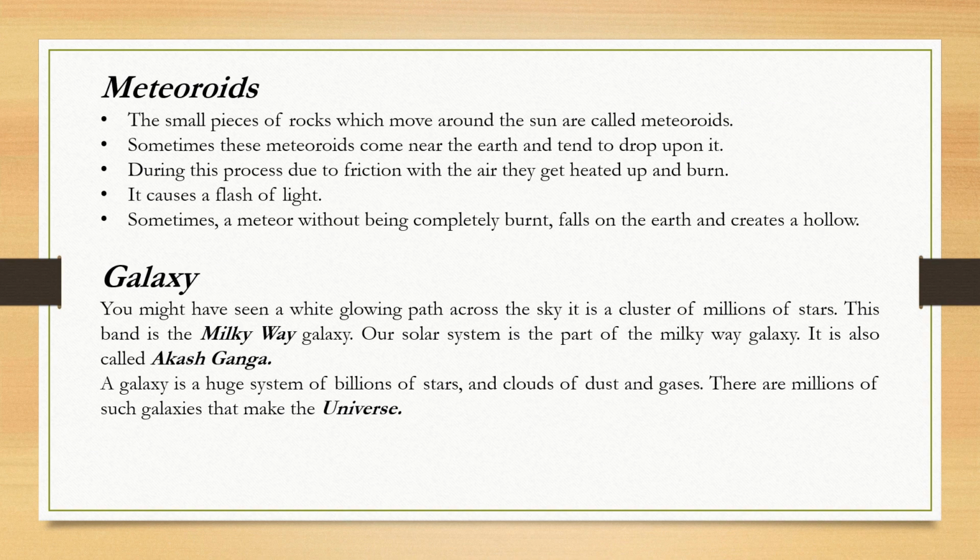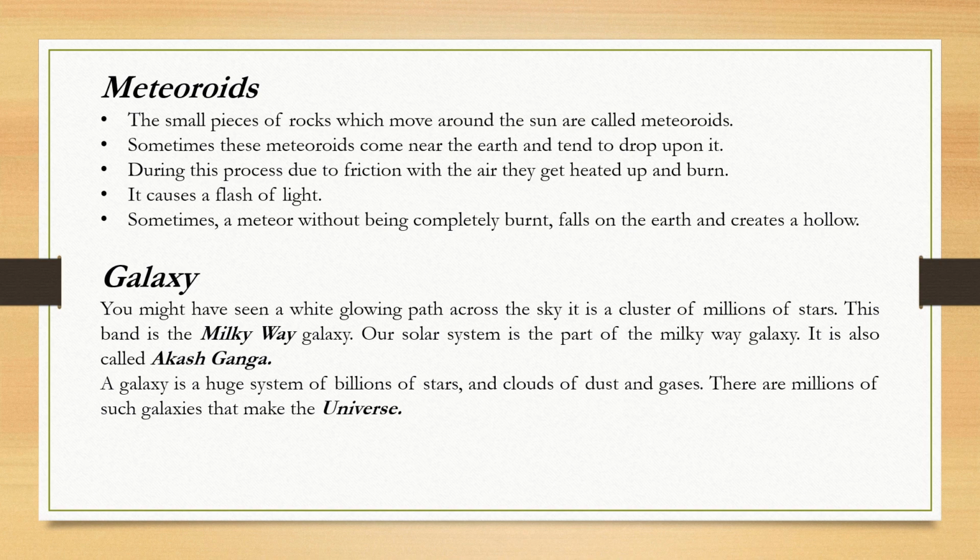Now meteoroids. What are meteoroids? These are small pieces of rock which move around the sun. Sometimes these meteoroids come near the earth and tend to drop upon it. During this process, due to friction with the air, they heat up and burn. It causes a flash of light. Sometimes a meteoroid, without being completely burnt, falls on the earth and creates a hollow. Hollow means a depression. When a big stone falls in mud, it makes a depression in a similar way.